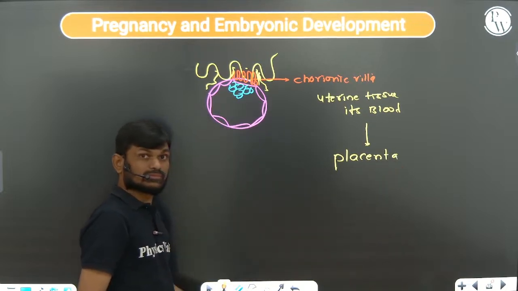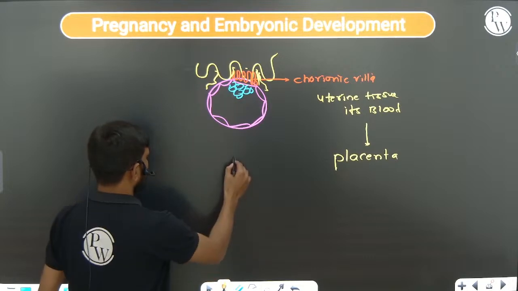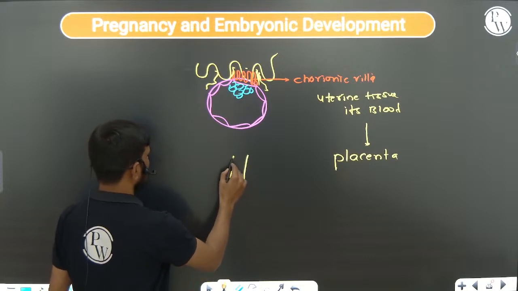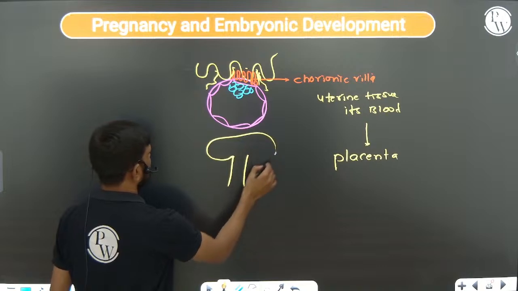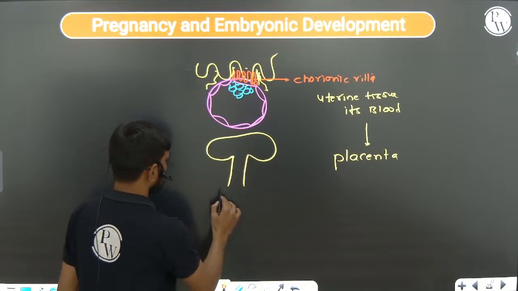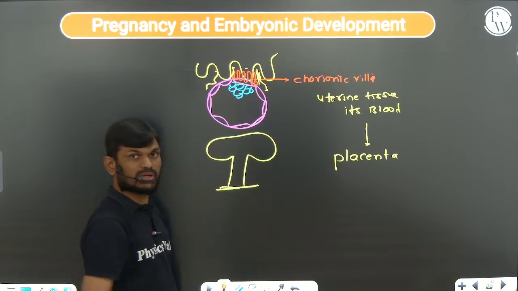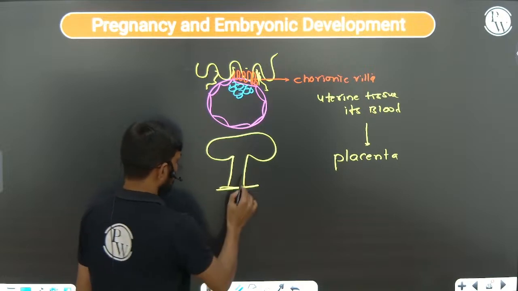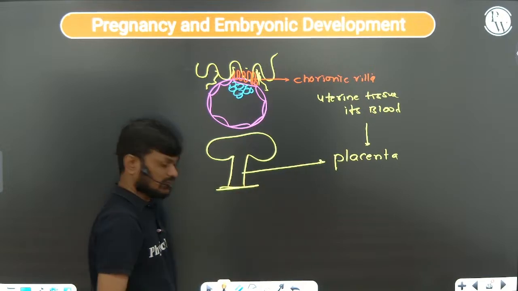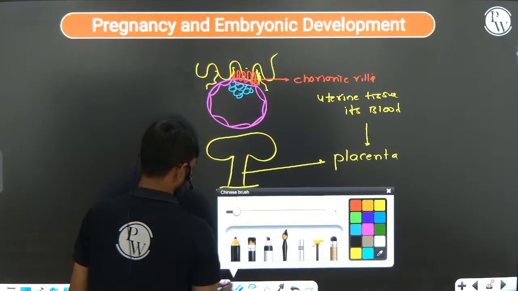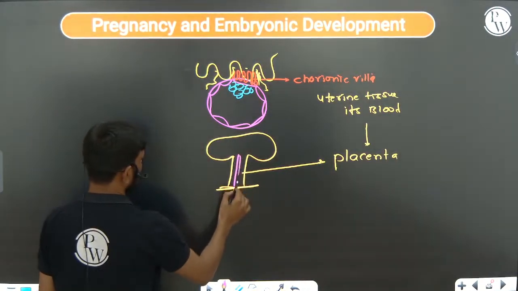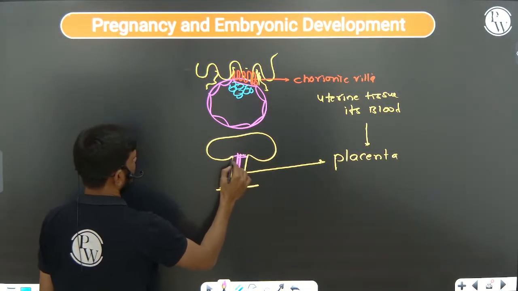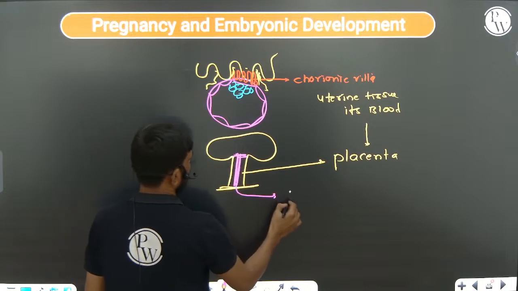Later it develops like a structure. This is the placenta between the developing fetus and the maternal body, the mother. So this structure we are calling the placenta. This placenta is connected to the baby by this structure called the umbilical cord. This is the umbilical cord.